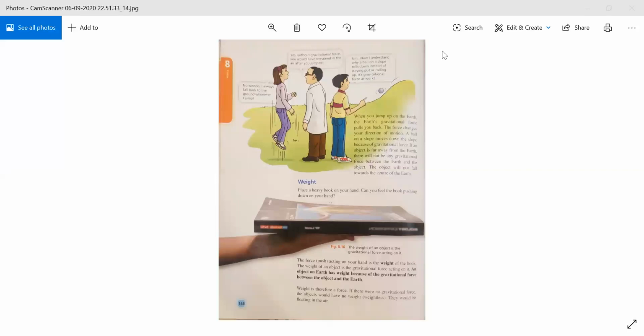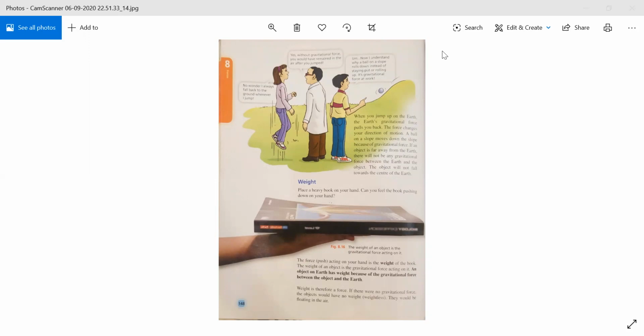Weight. Place a heavy book on your hand. Can you feel the book pushing down on your hand? The force which is acting on your hand is the weight of the book. The weight of an object is the gravitational force acting on it. An object on earth has weight because of the gravitational force between the object and the earth. Weight is therefore a force. If there were no gravitational force, the objects would have no weight. They would be weightless, floating in the air.